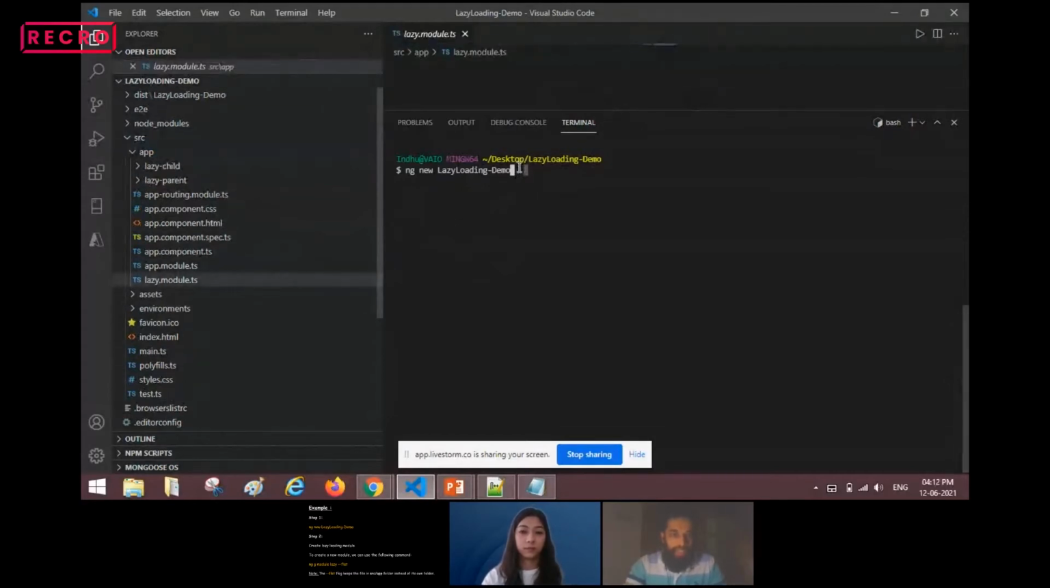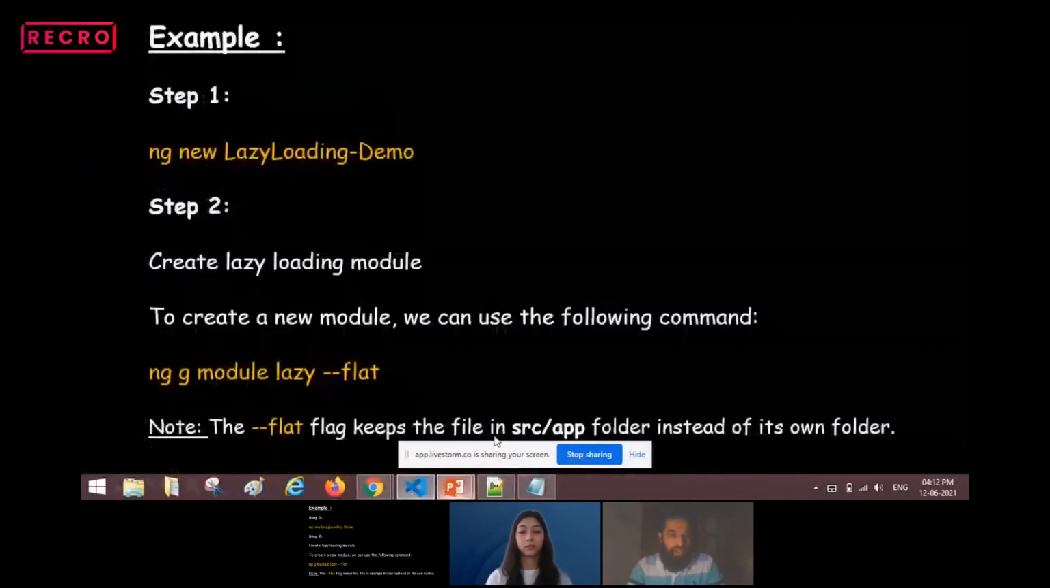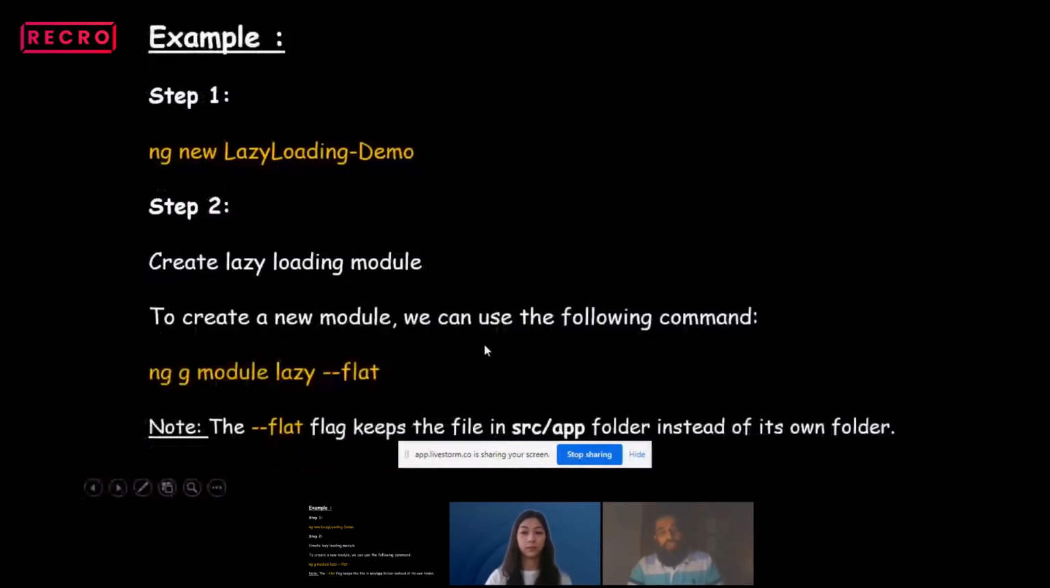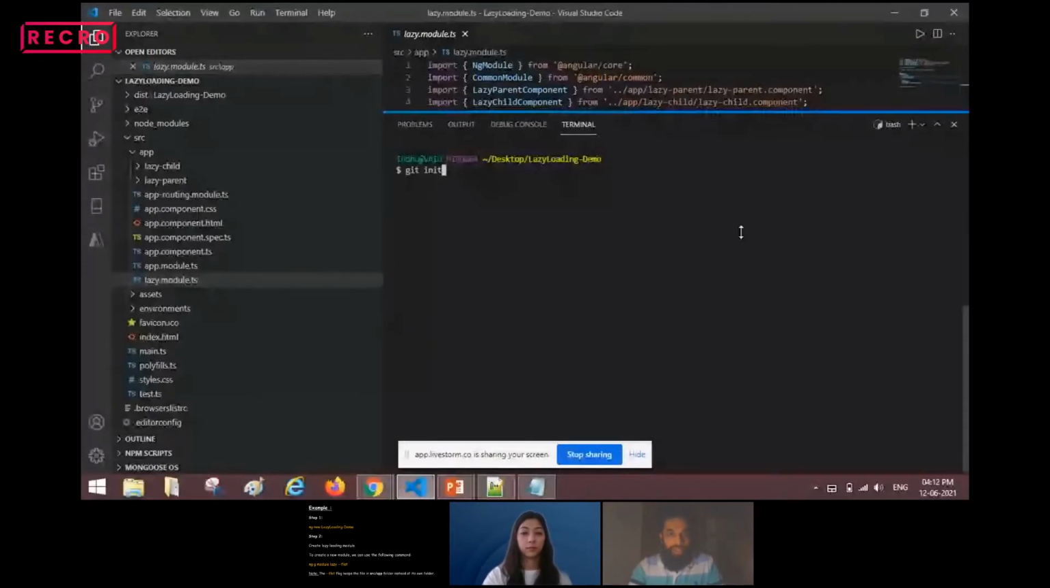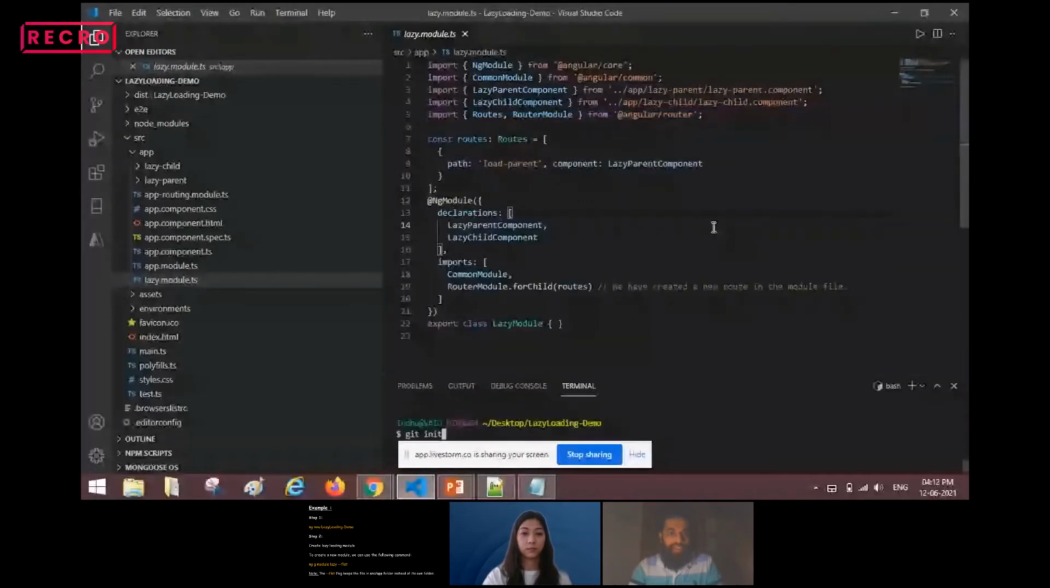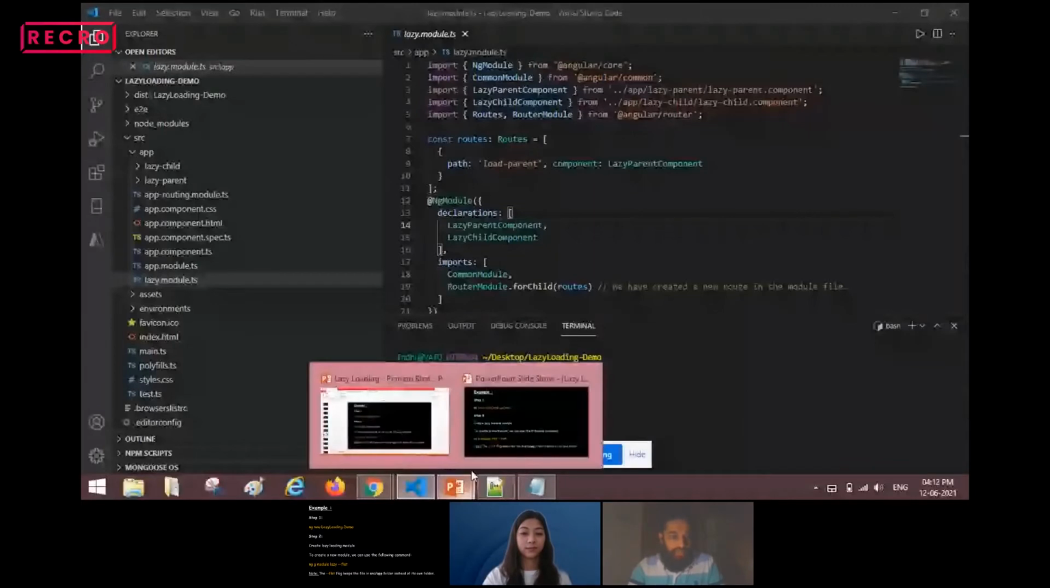Once I run this command, ng module lazy --flat, this is the file which gets generated, that is the lazy.module.ts file. I will show you how it looks. This is just a simple TypeScript file which got generated when I ran the command with --flat. So this is the second step.